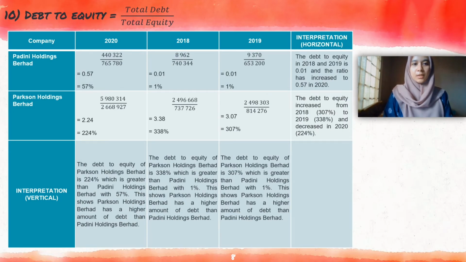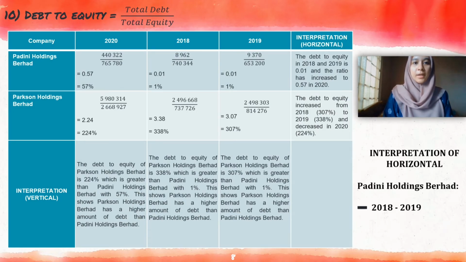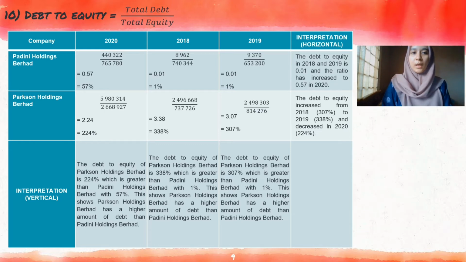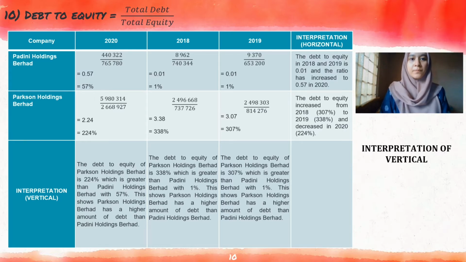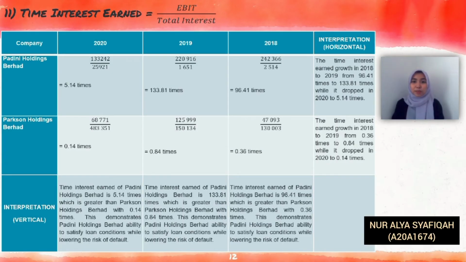Next, debt to equity. Debt to equity of Padini Holdings Berhad was unchanged in 2018 to 2019, then increased in 2020, while Parkson Holdings Berhad grew in 2018 to 2019, then declined in 2020 in the interpretation of horizontal. In the interpretation of vertical, debt to equity of Padini Holdings Berhad is better than Parkson Holdings Berhad. It is because the amount of debt to equity of Padini Holdings Berhad is smallest. Next is time interest earned.